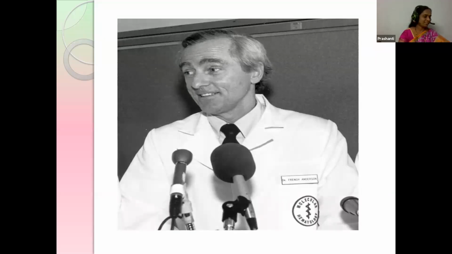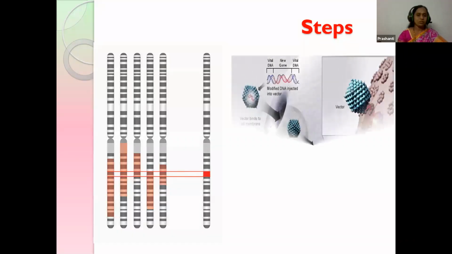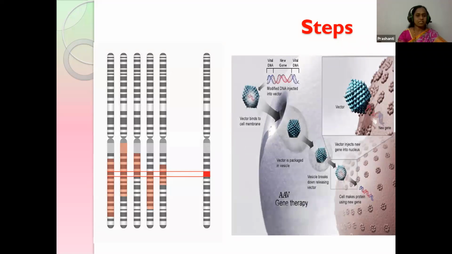Yes, who discovered it? This is Sir William. He was the first person to approve gene therapy. Then, what are the steps included in gene therapy? When there is any error in the gene coding that is responsible for the disease, there should be some cure. So a healthy gene should be inserted into the DNA for the cure.